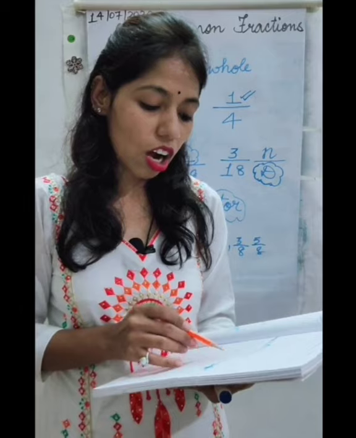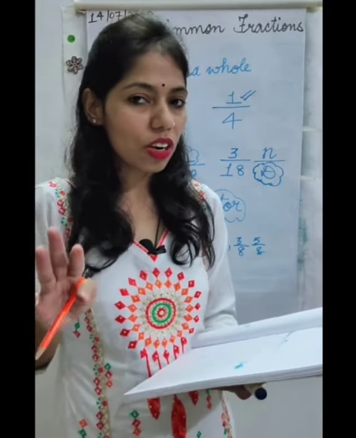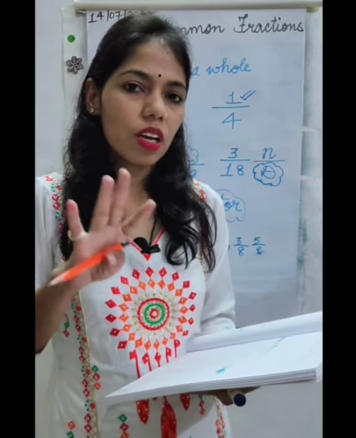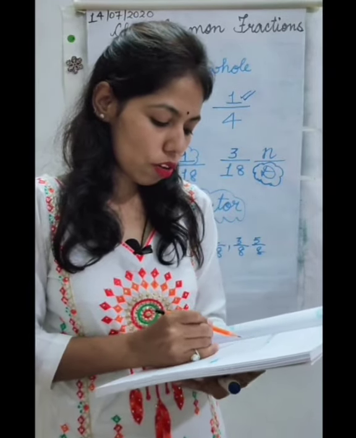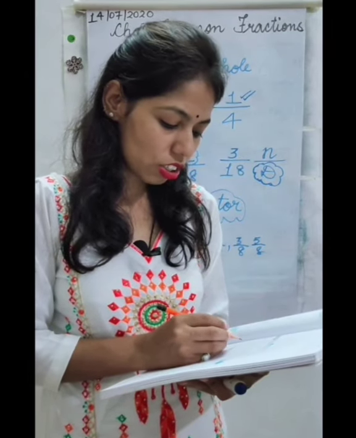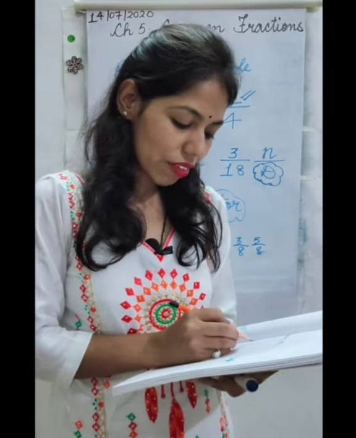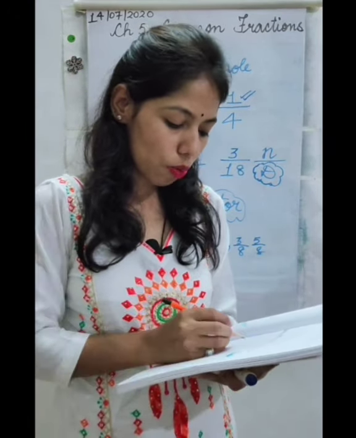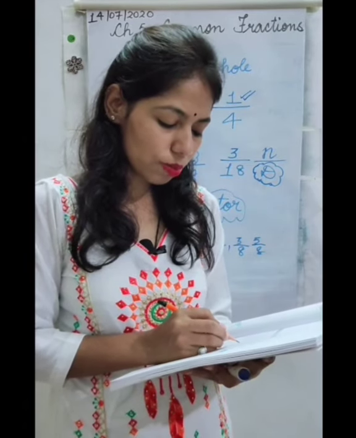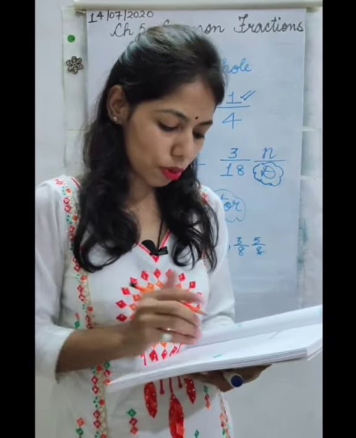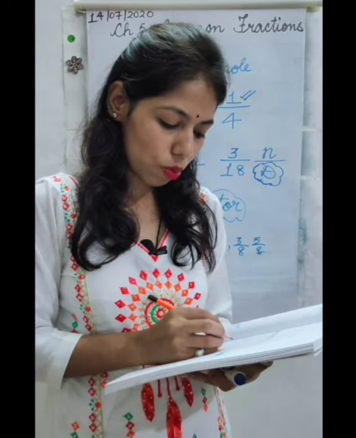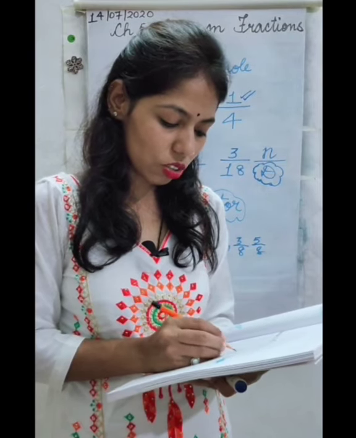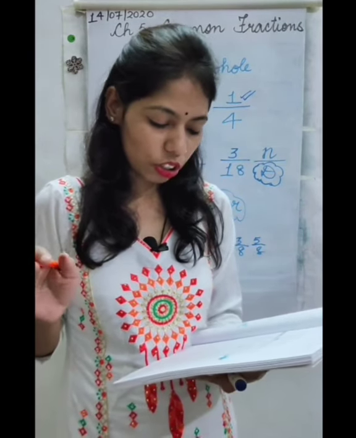Which of the fractions are proper fractions? So proper fractions are the fractions which have greater denominator and smaller numerator. So first is 2 by 3. Yes, it is a proper fraction. Then circle it. Then 17 by 19. Yes, it is a proper fraction. Then 5 by 4. It is not a proper fraction. 4 whole 2 by 3. It is also not a proper fraction. 18 by 6. It is not a proper fraction. 15 by 25 is a proper fraction. And 27 by 41 is also a proper fraction.